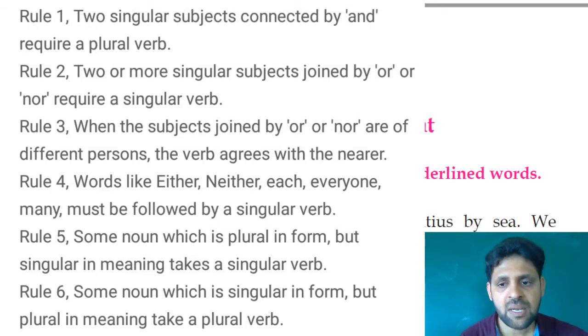For example, one of my sisters is in Bombay. Sisters here is plural, but I am talking about one among the many. You may have four sisters; among them, one is in Bombay.